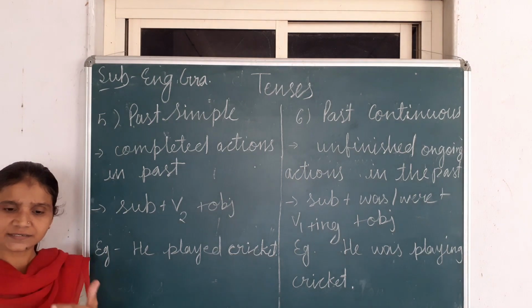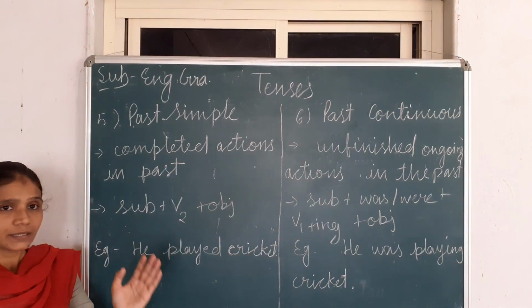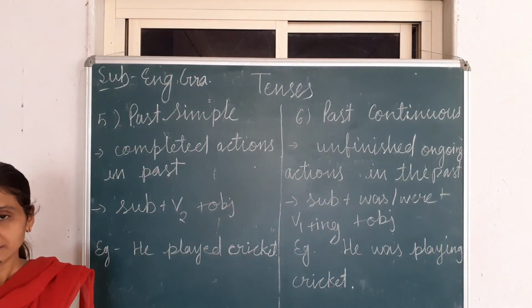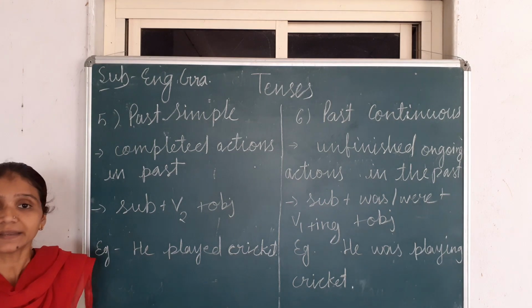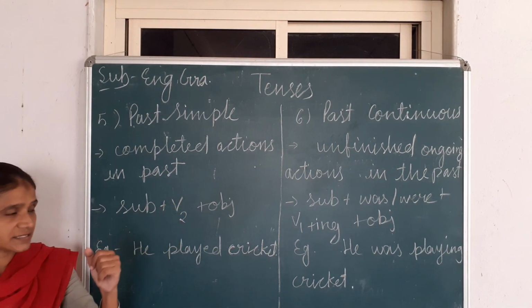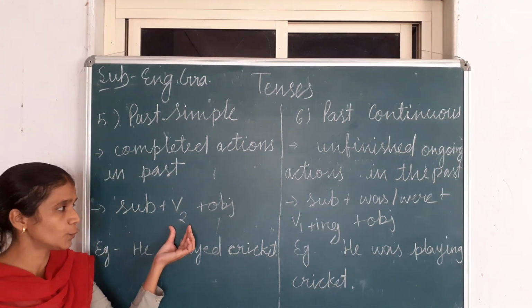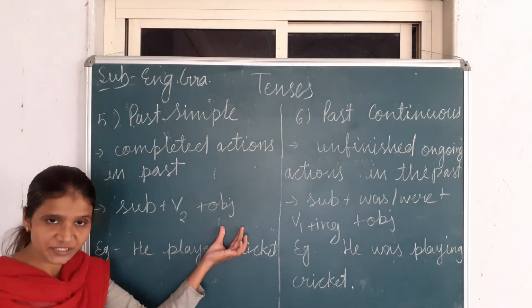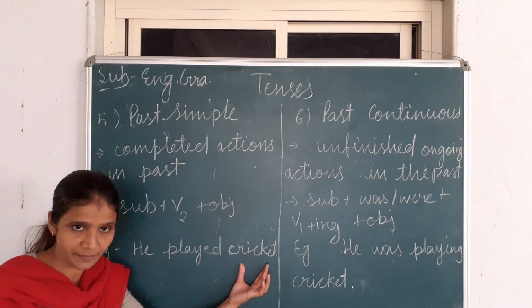Like that you passed 9th or 10th standard. So the example will be, I passed 9th class, I passed 10th class, because these are actions that were completed already in the past. Sentence structure: subject plus second form of the verb plus object. Example, he played cricket.